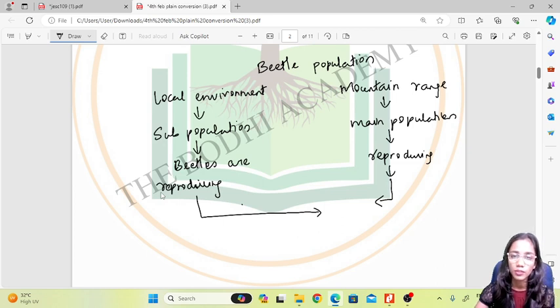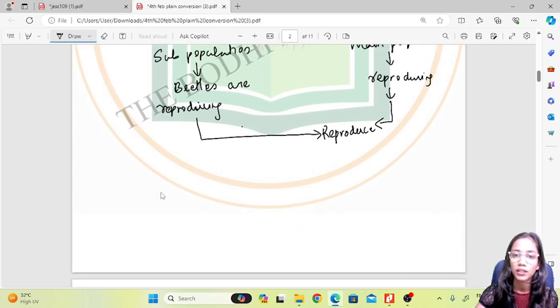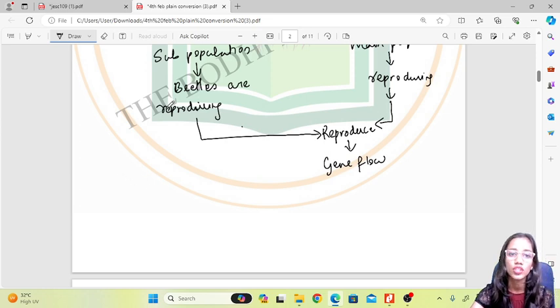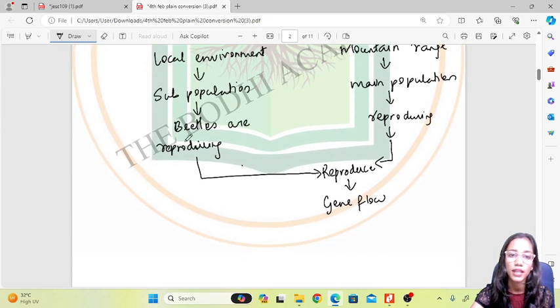The beetle from this population comes and meets the beetle from the main population and they reproduce. When they reproduce, there is a gene flow now in the population. There is a gene flow, meaning the genes from this population have now entered this new population.